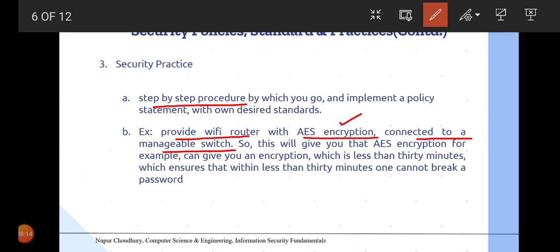And the step-by-step guide is: step 1 will be to provide a Wi-Fi router, step 2 will be to include AES encryption, step 3 will be to include the connection to a manageable switch. So these are the step-by-step mechanisms, and we are also maintaining the standard related to the policy of sending an email, which should be encrypted in an encryption mechanism that cannot be broken down in 30 minutes.